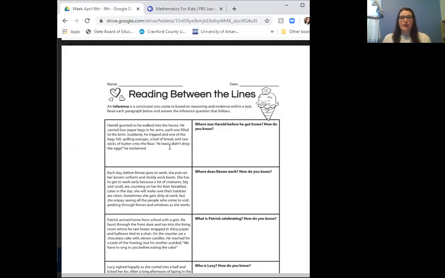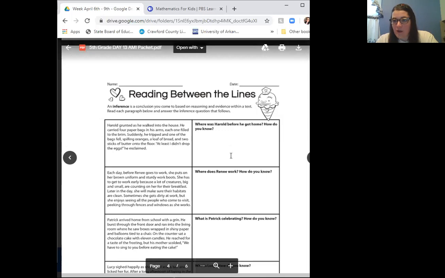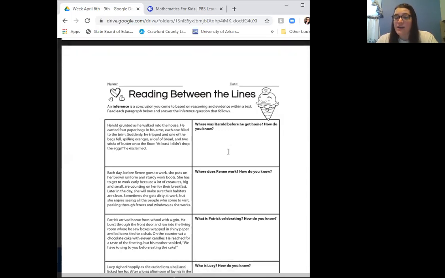So that's how you're going to do it. You're going to read the paragraph and it's going to ask you a question, and you're going to infer about where they were at. So we can infer that Harold was probably at the grocery store. And we know this because his bags are filled with oranges, a loaf of bread, butter, and eggs. So we can infer that he went to the grocery store to buy all those things, because where do you get all those things? You get all those things at the grocery store. So where was Harold before he got home? He was at the grocery store. How do you know? Because his bags were filled with oranges, bread, and butter.